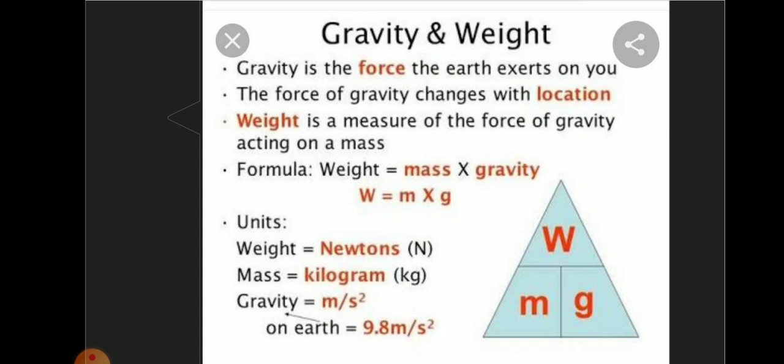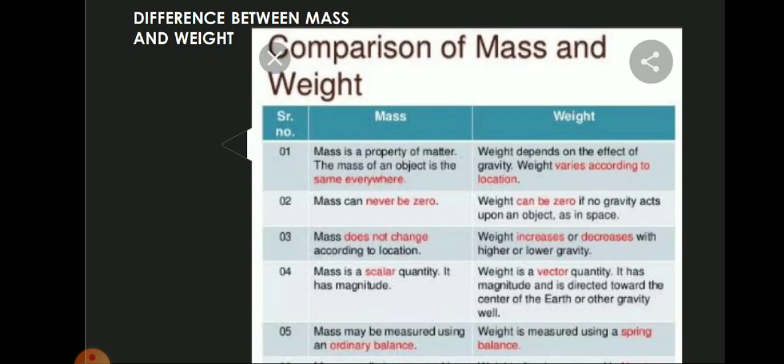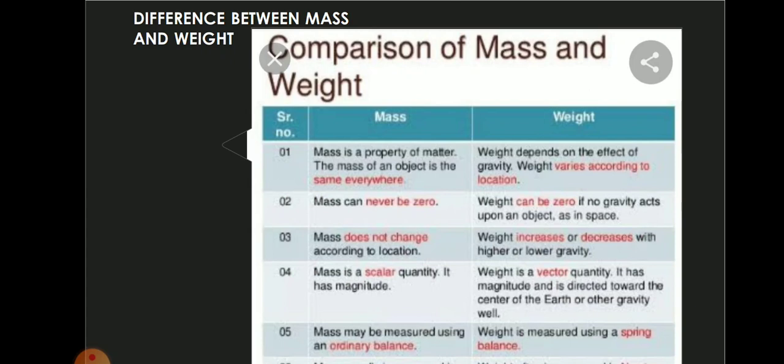So we can compare, that is, you have learnt about W is equal to M into G. Now there is a comparison between mass and weight. Listen children, mass is a property of matter.